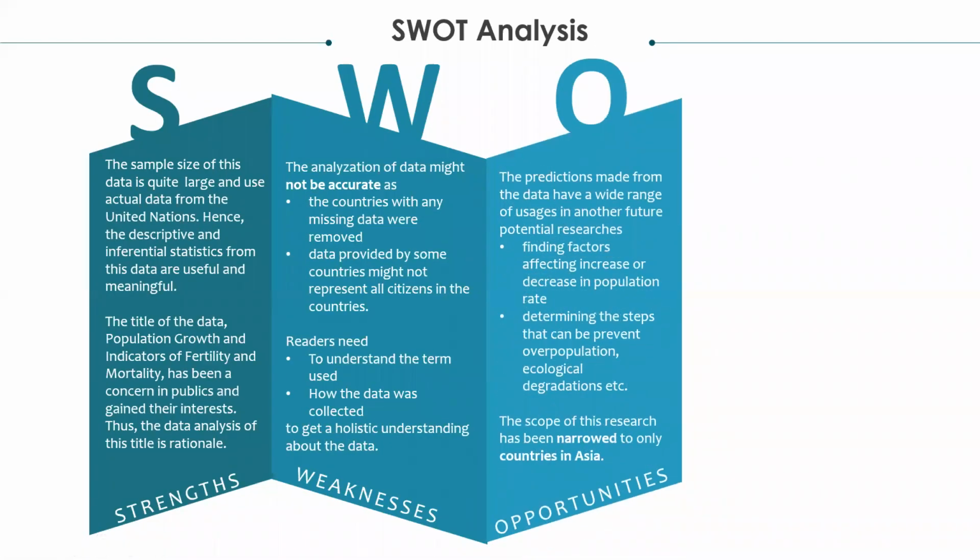The opportunities of our analysis strengthen the reason why we chose this data. First, the predictions and analysis made from the data can raise questions such as why there is an increase or decrease in population rate between the two years, and what steps can be taken to adjust the increment in order to prevent overpopulation. Second, the scope that has been narrowed down to Asia gives a chance to do a deep analysis of countries in Asia, as well as a chance for other analyses about countries outside Asia to be done.